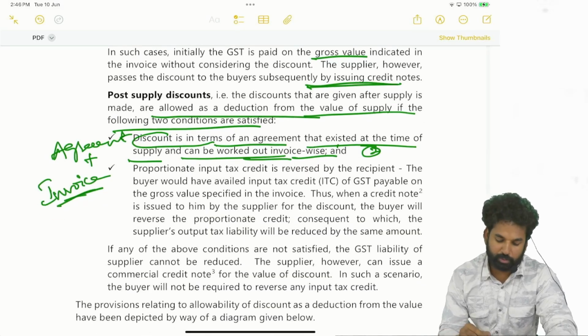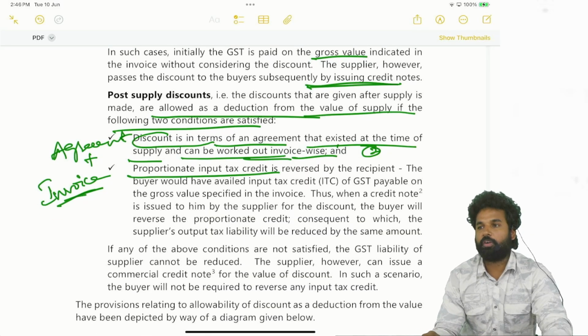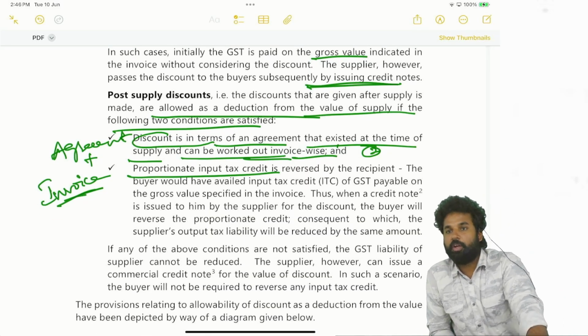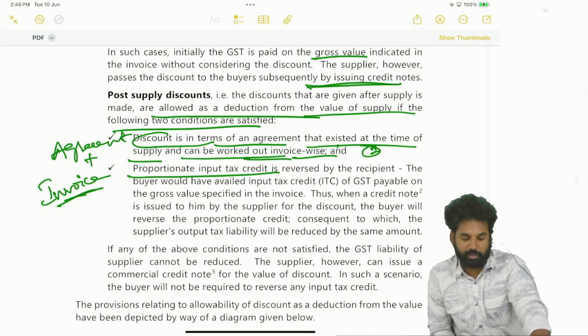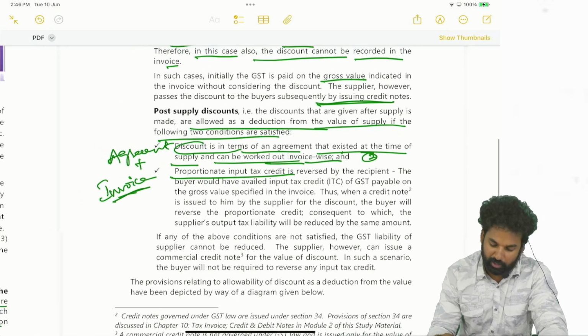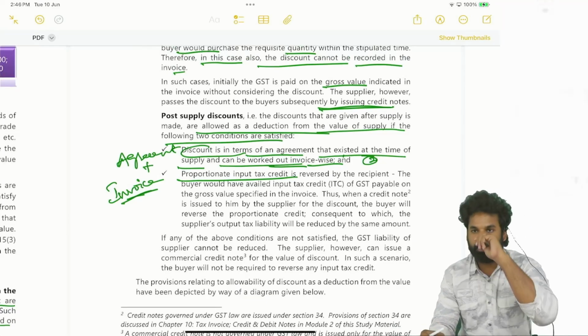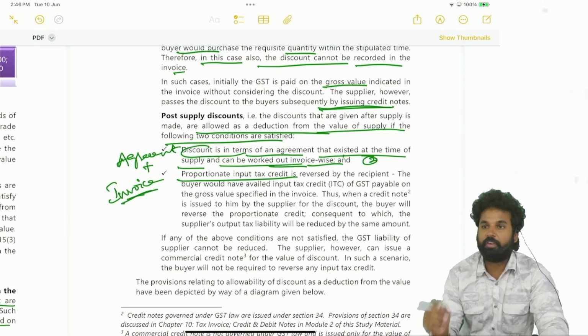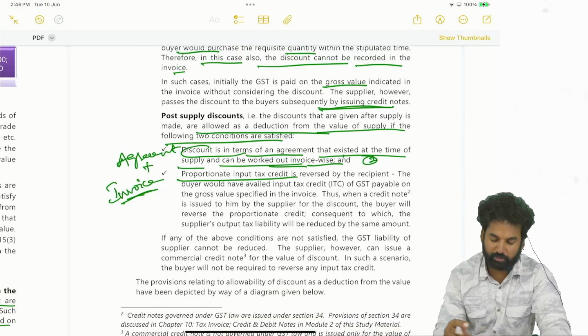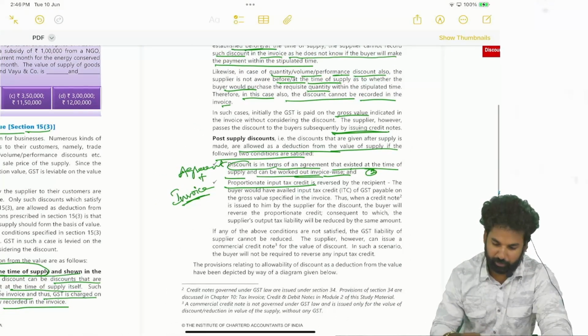Next, proportionate input tax credit. Whatever input tax credit is enjoyed by the recipient on such discount amount, the input tax credit has to be reversed by the recipient. So in those cases only, the discount will be excluded from the value of the supply.